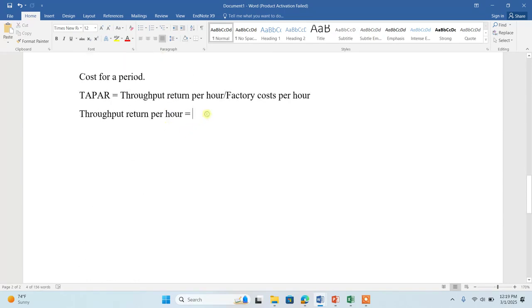When I'm talking about per hour, I mean the total net hour. Once I do the question, it will be easier for you. Similarly, we again need to calculate the effective cost per hour, which means the factory cost, or I should say the total fixed cost.